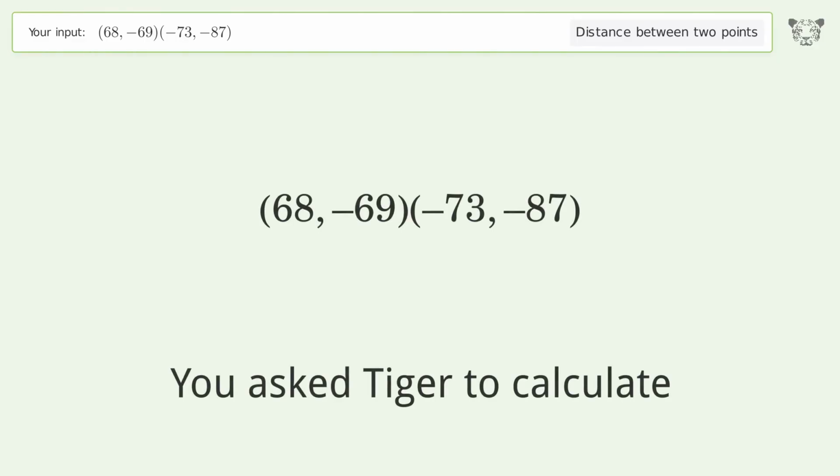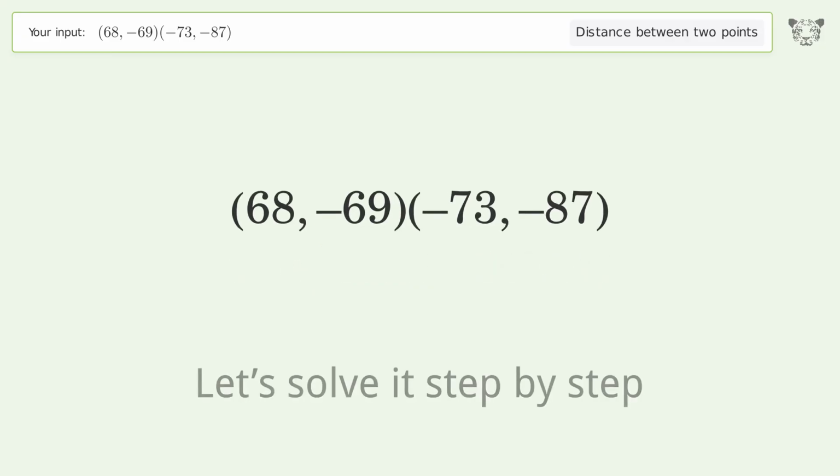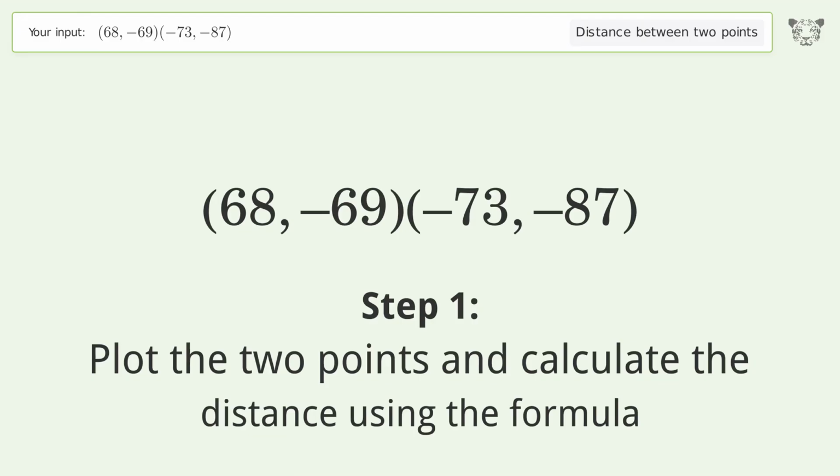You ask Tiger to calculate. This deals with the distance between 2 points. The distance between the 2 points is the square root of 20,205 or 142.144. Let's solve it step by step. Plot the 2 points and calculate the distance using the formula.